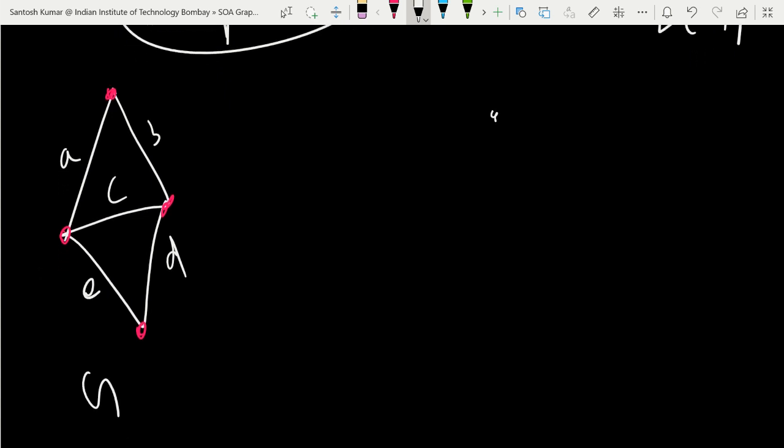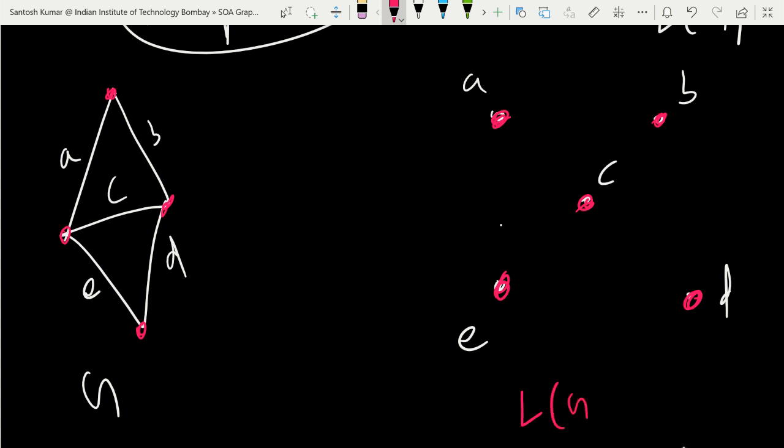Okay, so here it will create a vertex A, B, C. Here is D. Here is E. So in place of 5 edges of graph G, you will have 5 vertices in the line graph of G. Now you check: two edges of G will create one edge in the line graph if they have a common vertex.